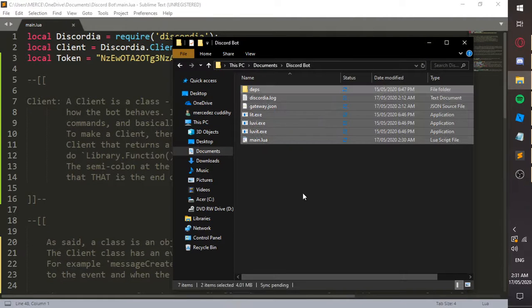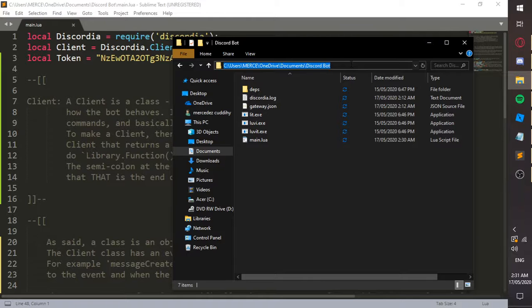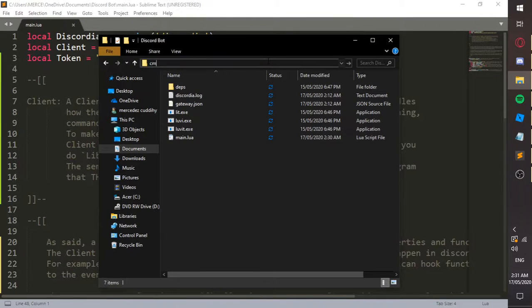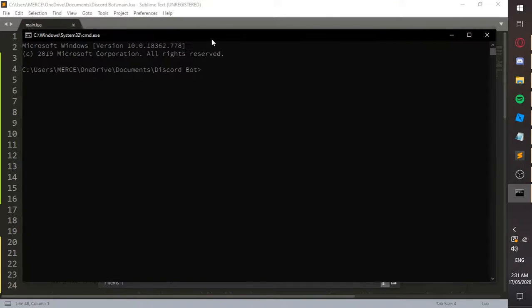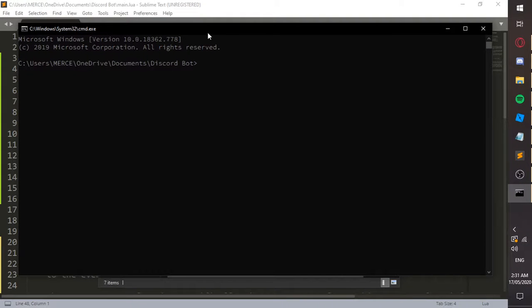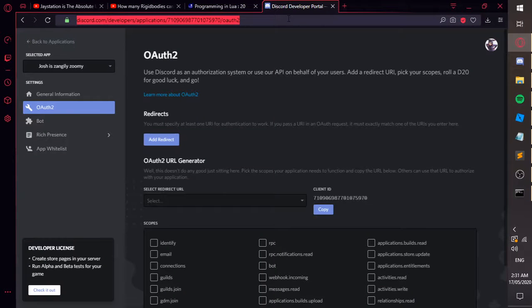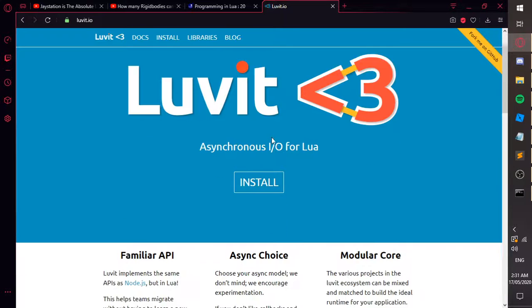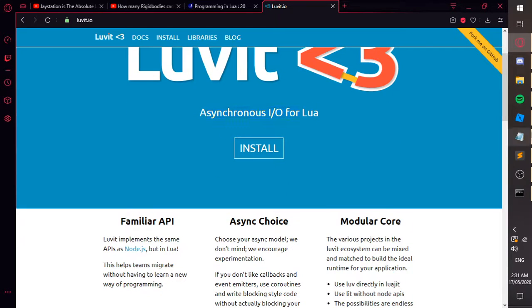Then I'm going to run it. This is something I taught you: you just go into your directory, click on the address bar up here, type in cmd, and then type in love, which is the framework this uses. It's an asynchronous input output framework for Lua.